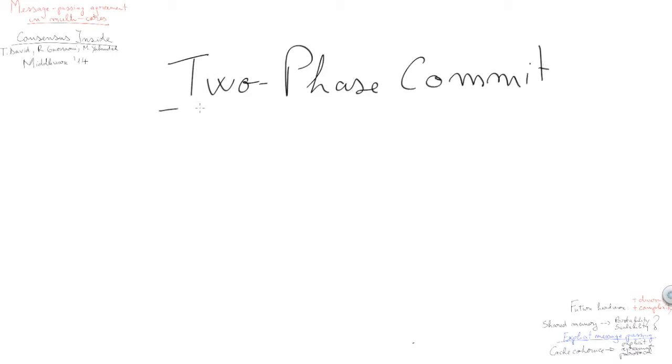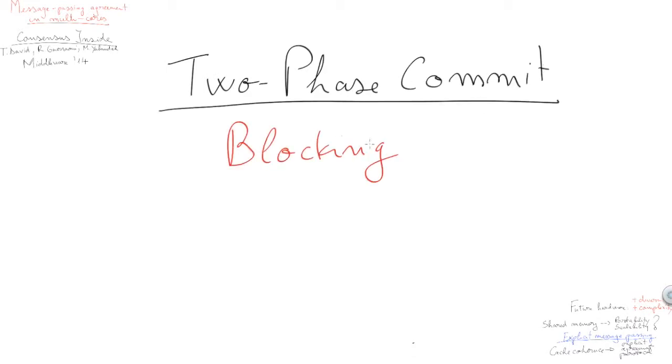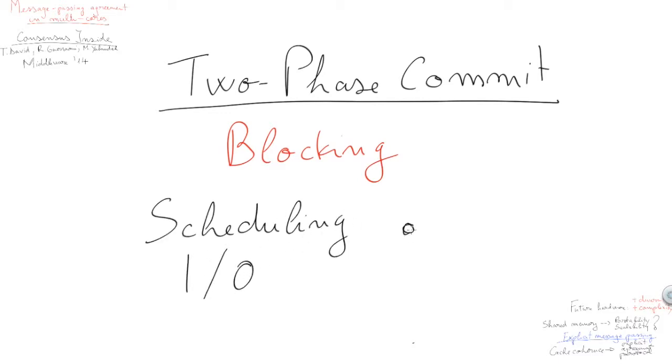In the context of multicores, the only approach that has been tried in order to solve this problem is a protocol called two-phase commit. The problem with this solution, however, is that it's blocking. Two-phase commit is a blocking protocol. So is this problematic in the case of multicores? Well, yes it is. You might have scheduling decisions or I/O events which might significantly delay some processes. And in a blocking protocol, the overall system is only as fast as the slowest participant.